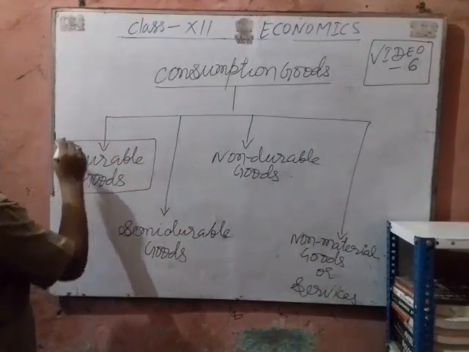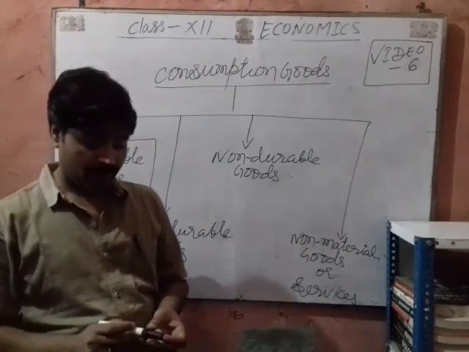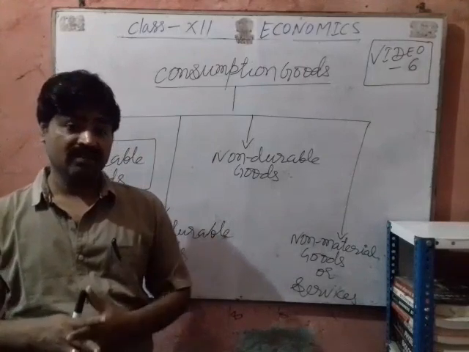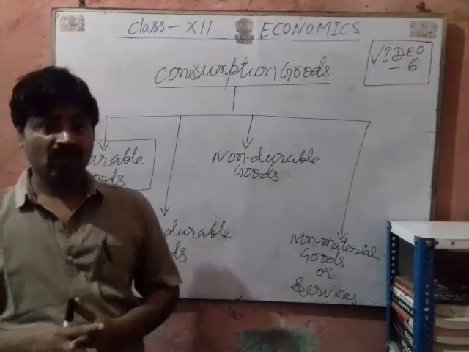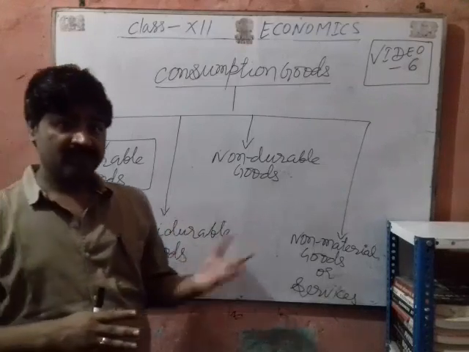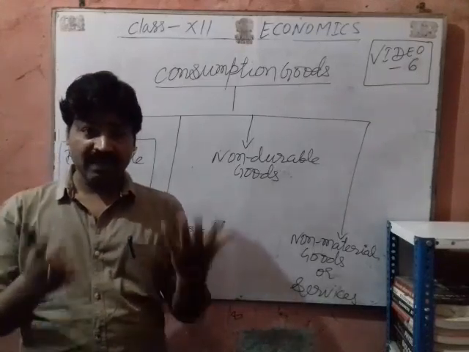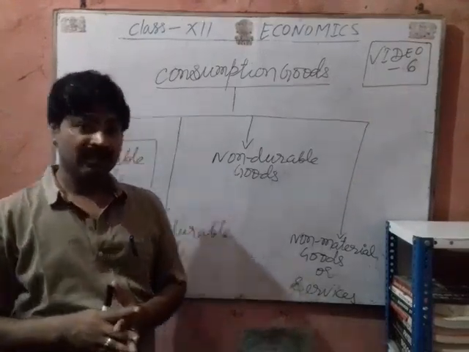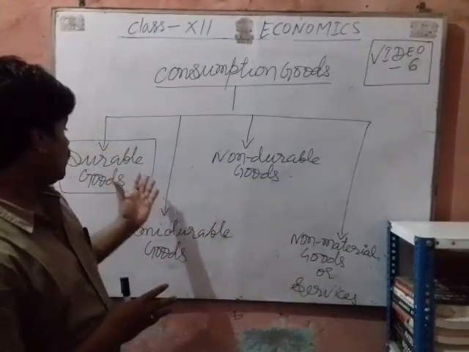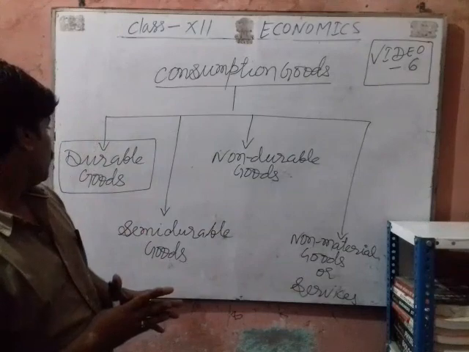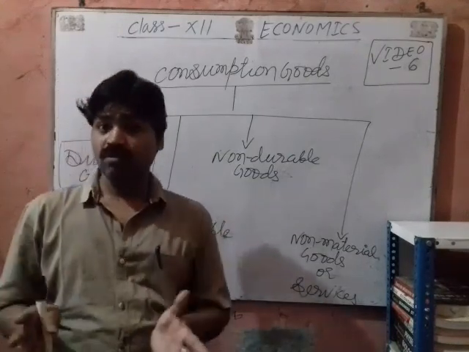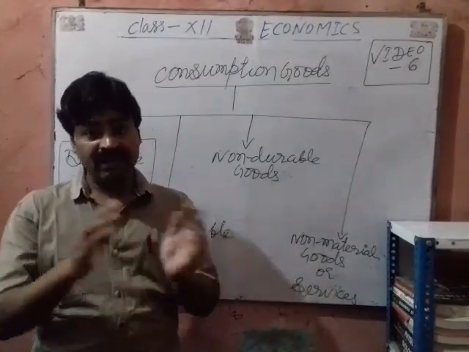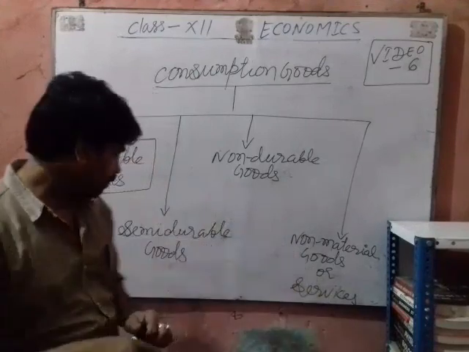Durable consumption goods are those goods which are used by the consumer for several years, and these goods are of high value. For example, fridge, LCD, car, furnitures, etc. These goods are used for several years. All those household goods which are used by us for several years can be categorized in the durable goods.